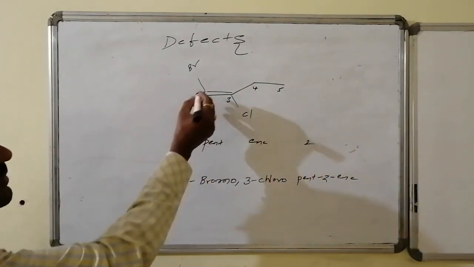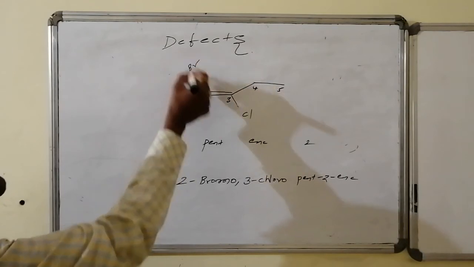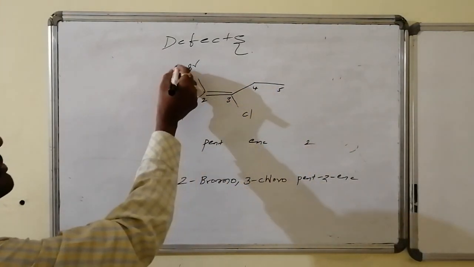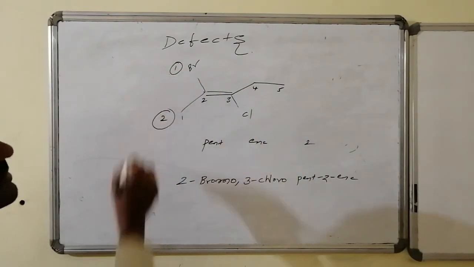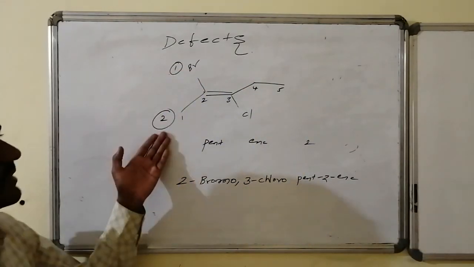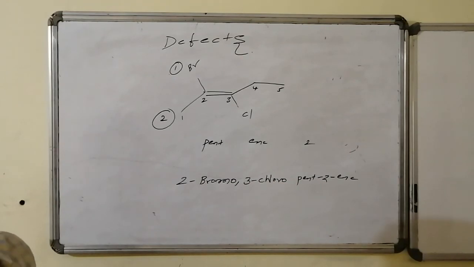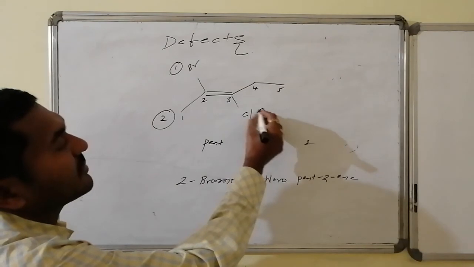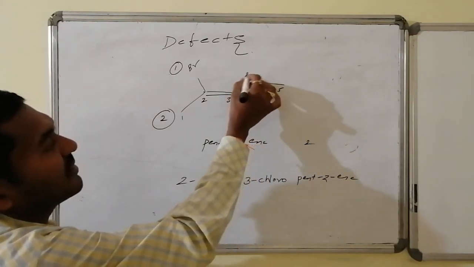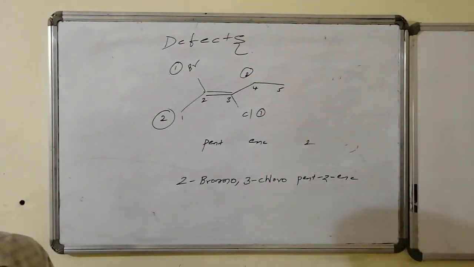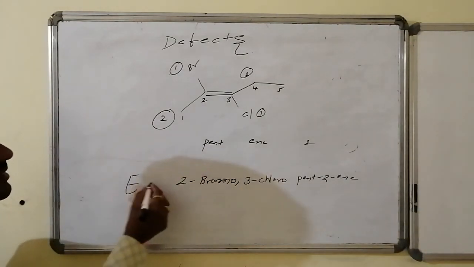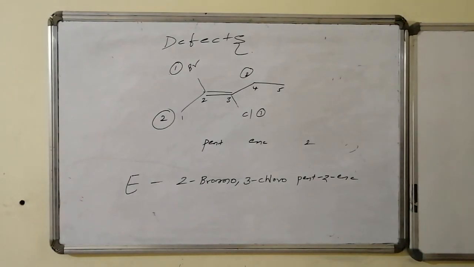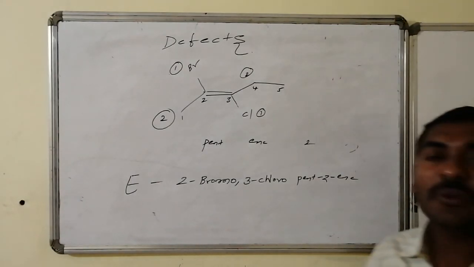In that, this is one of my reference carbon atoms. This carbon is connected with bromine and a methyl. Bromine has higher importance because it has a weight of approximately 80, and here carbon is 12, so bromine has first importance. On the other carbon, chlorine is 35.5 and the other group is again carbon; the highest is chlorine, hence it is first, and carbon is second. Similar groups are present on opposite sides, hence it is said to be trans. Trans is indicated by E, hence the name of the compound is E 2-bromo 3-chloro pent-2-ene.